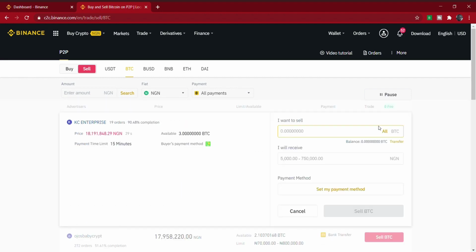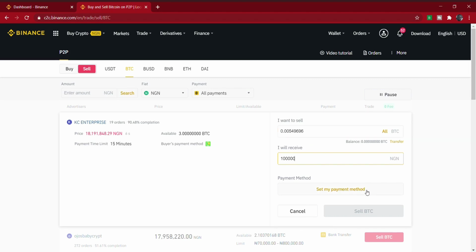Once I click on sell BTC, you can see what you want to sell and what you will receive. You can enter the Bitcoin amount or enter the amount in naira. So let me just enter 100,000 naira here. Now this is 100,000 naira, so that means I'll be sending 0.0054 BTC to this person. Now you're going to set up your payment method.